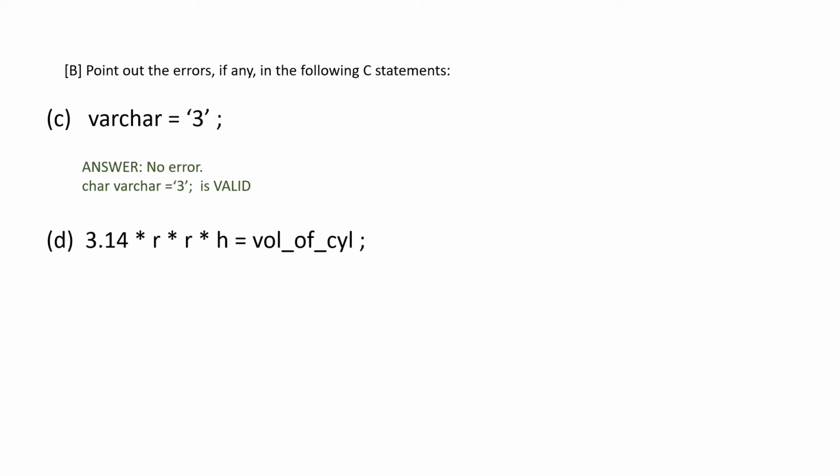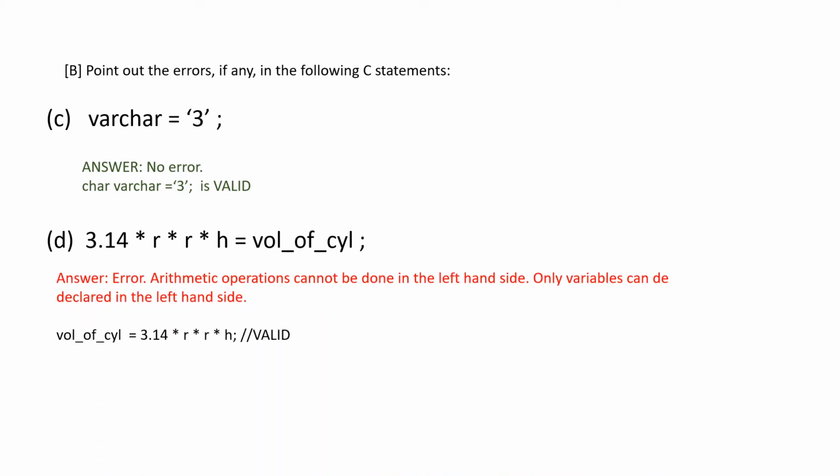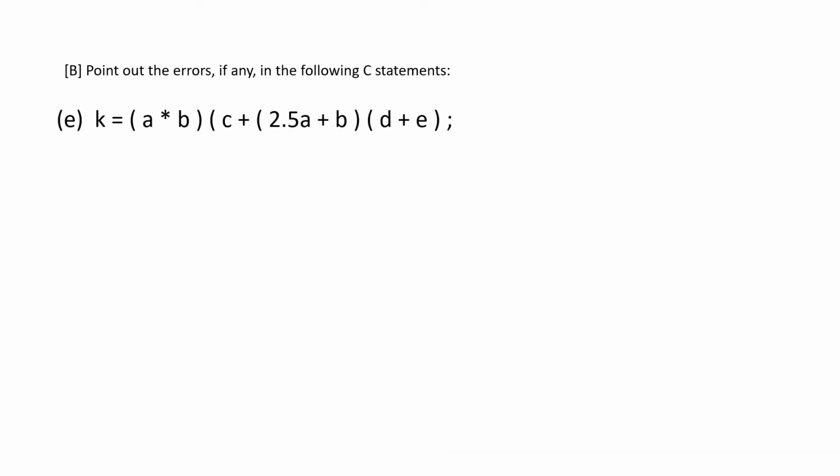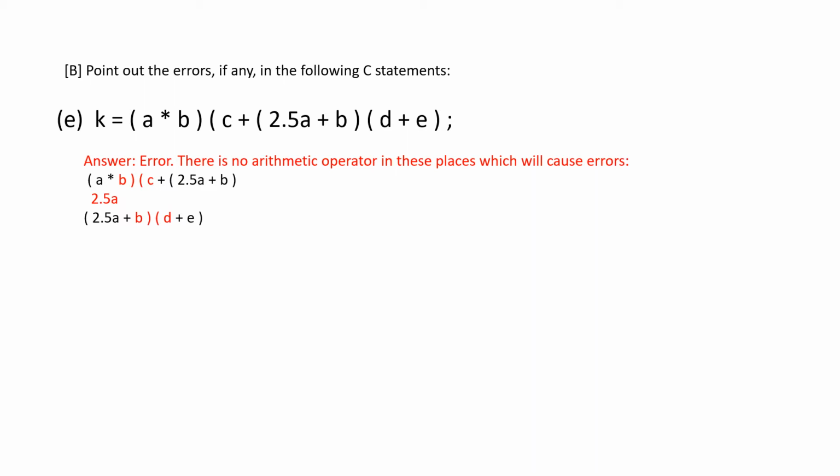And the next one, 3.14 * r * h = volume of cylinder. No, this is not valid because the left hand side has to be a variable name. It cannot be an arithmetic operation. So I give the valid scenario as an example. Let's see the next question. Is this a valid C statement? No, because the arithmetic operation is missing here. I've highlighted the places where it is missing.